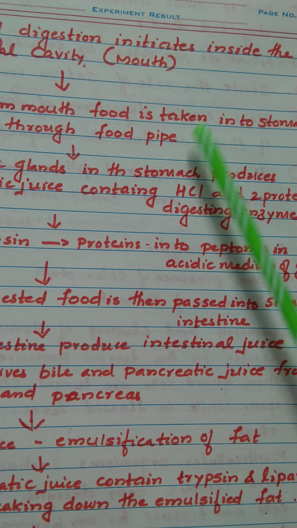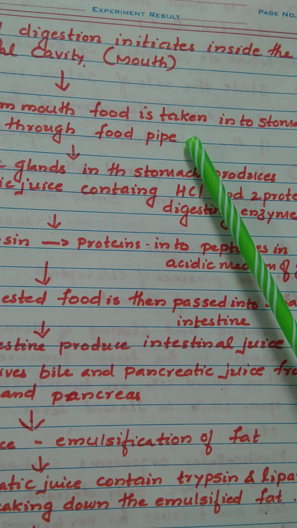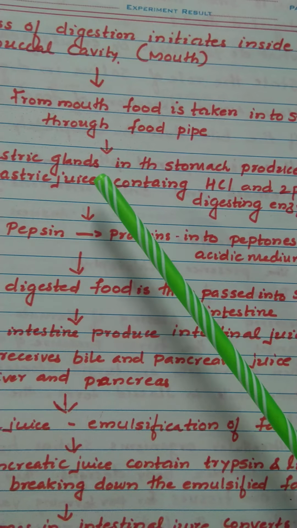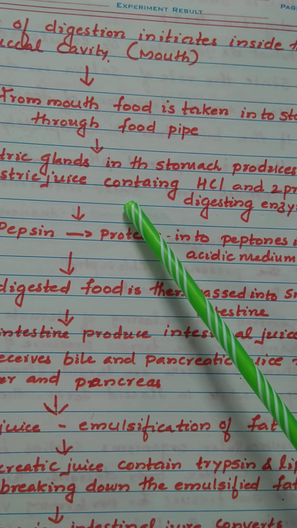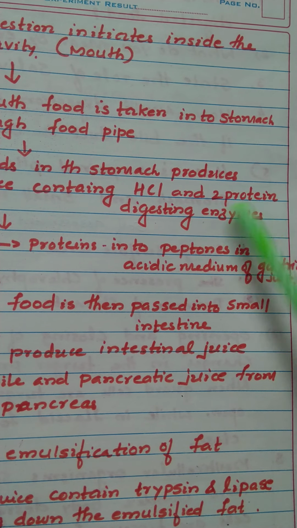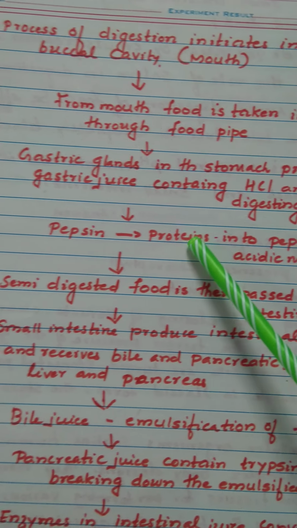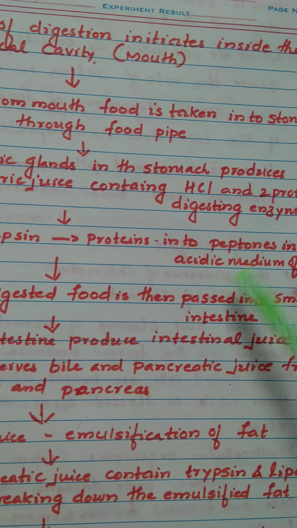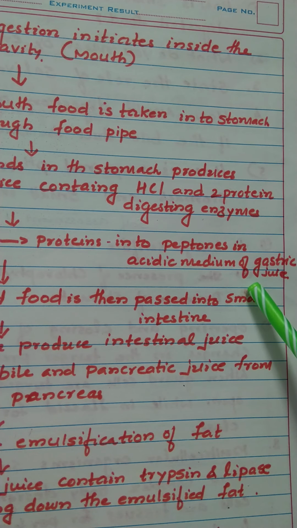That process is known as peristalsis. Then when it reaches the stomach, the gastric glands produce gastric juice containing HCl and protein digesting enzymes, that is pepsin, which converts proteins into peptones in the acidic medium of the gastric juice.